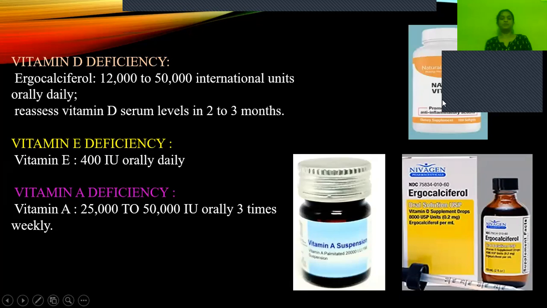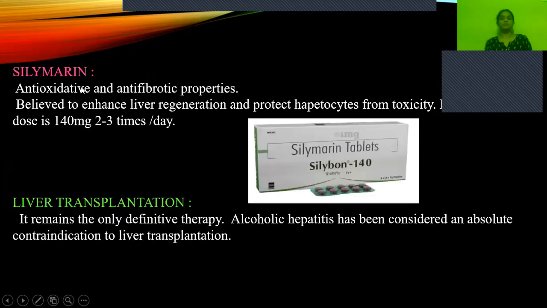And then silymarin acts as an antioxidative and antifibrotic drug. As we know, in the mechanism we have seen that there will be release of certain oxygen radicals. So in order to counteract that, we'll be giving certain antioxidants like silymarin. It also has antifibrotic properties, so it will stop the hepatitis stage from going into the fibrotic stage. So for that, it will be given.